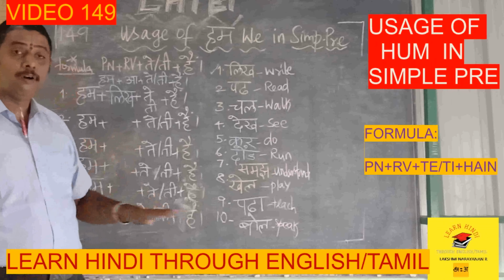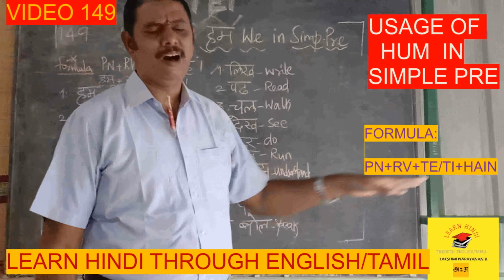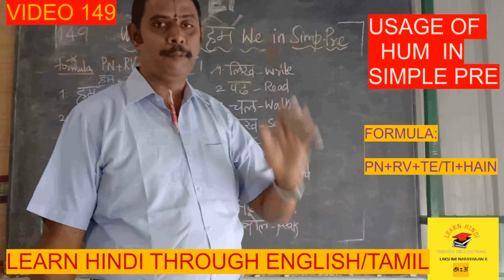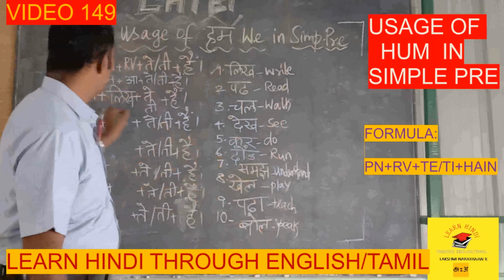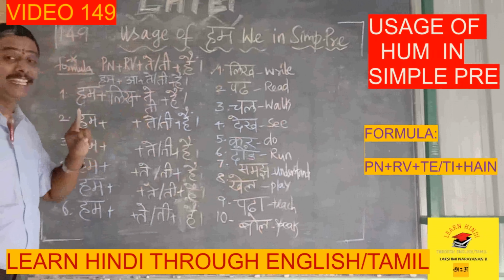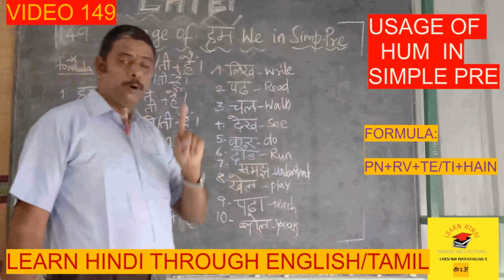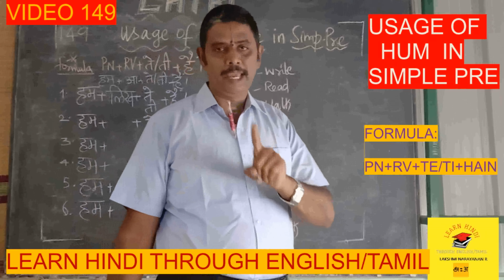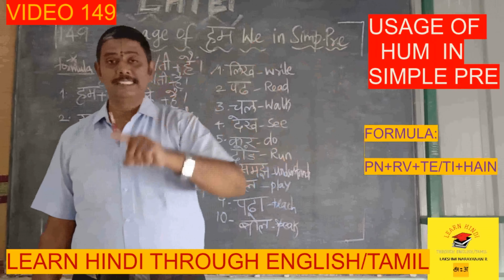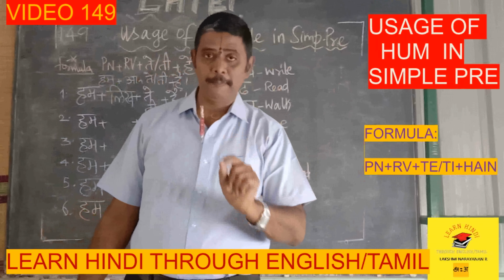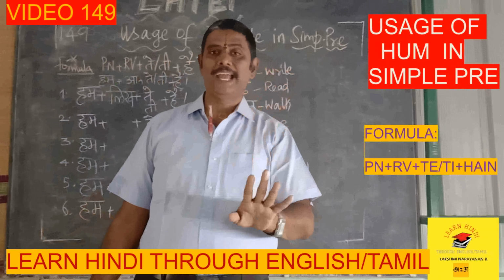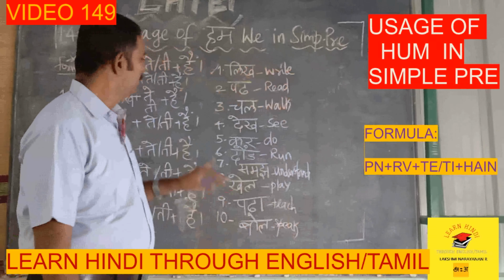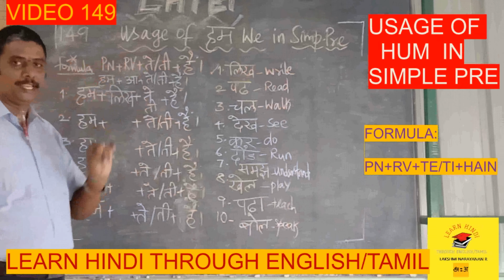Okay. If all the feminine are there, all the 100 persons including me are feminine, then I have to say hum likhti hain. If one person is masculine, male, and other 99 persons are feminine, female, even then we have to give priority to masculine only. So it is also te only.